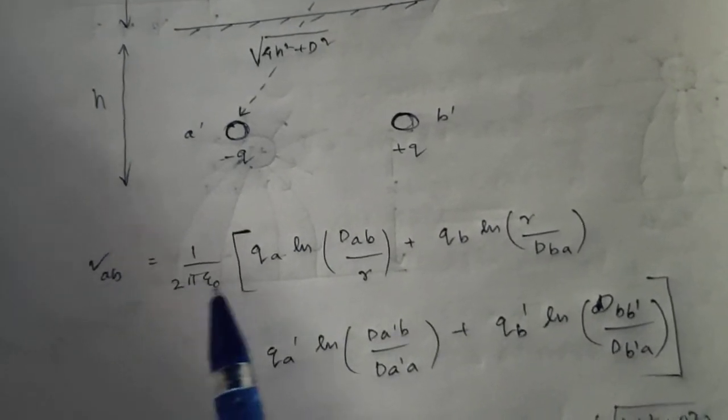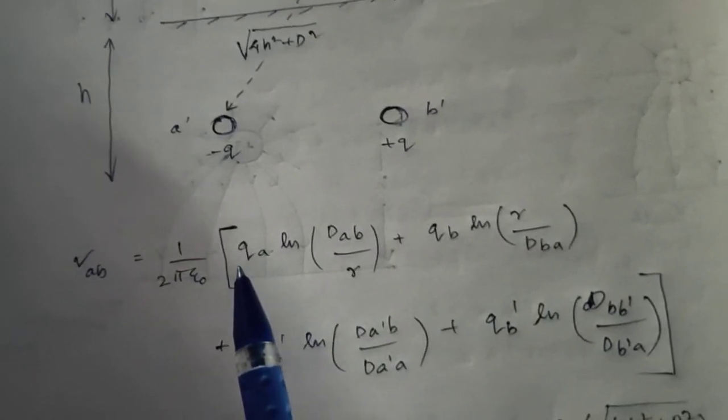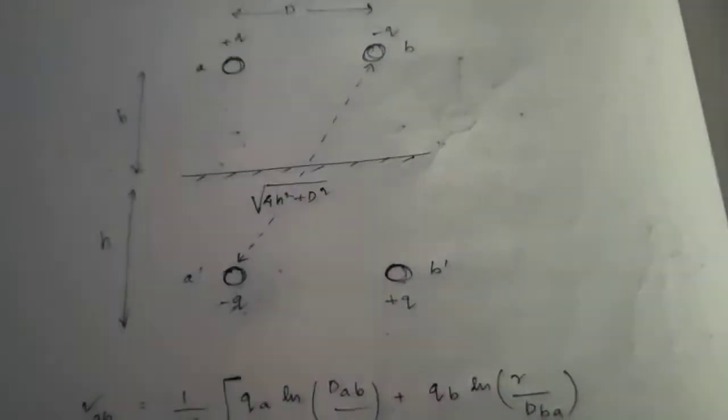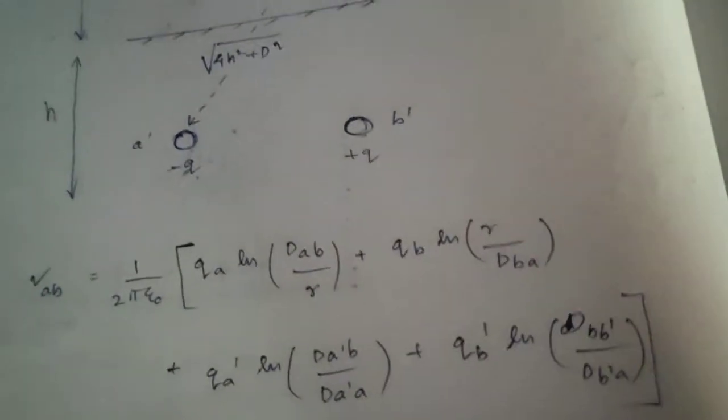According to the formula, VAB is equal to 1 by 2 pi epsilon 0 times QA into ln DAB by R. DAB is the distance between A and B, and R is the radius of each conductor. Each conductor has the same radius. So QA into ln DAB by R, then QB into ln R by DAB.